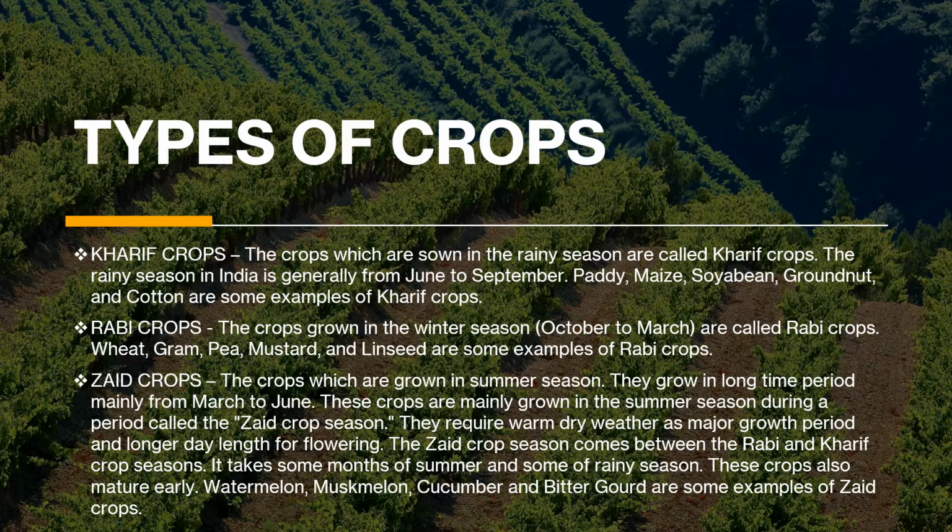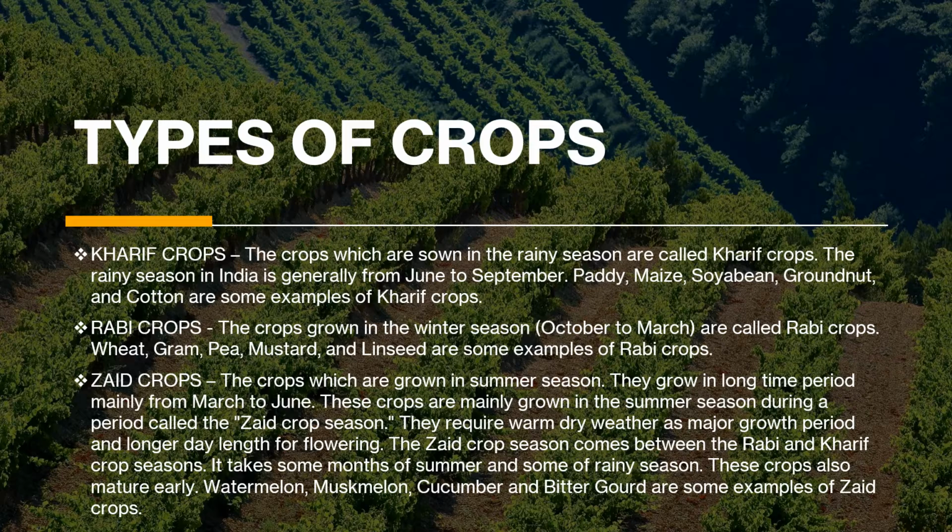The zaid crop comes between the rabi and kharif crop seasons, because the summer season falls between the rainy and the winter season, and it takes some months of the summer and some months of the rainy season. It doesn't mean that all the months of summer will be used for this crop production. No, some months of summer and some months of the rainy season are used.